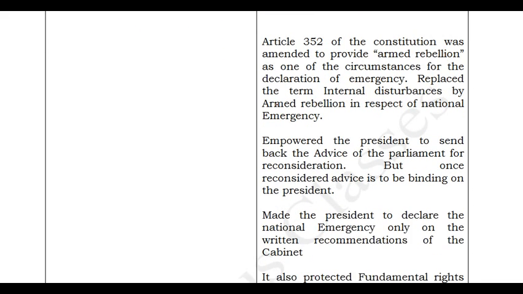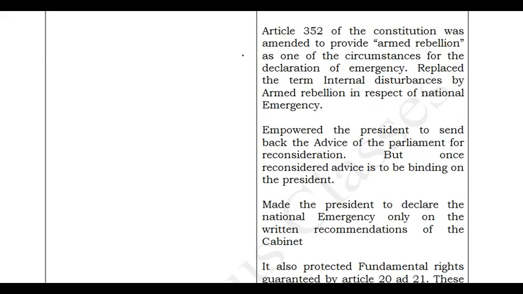Article 352 talks about internal emergency based on armed rebellion and internal disturbances. If the government can cite a reason that there are lots of internal disturbances, it can go for an emergency period. This is a danger for the people of India. So under this 44th Amendment Act, internal disturbances was replaced by the words armed rebellion.